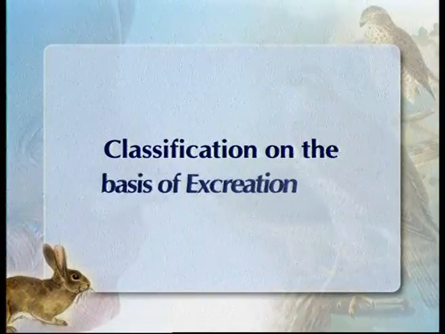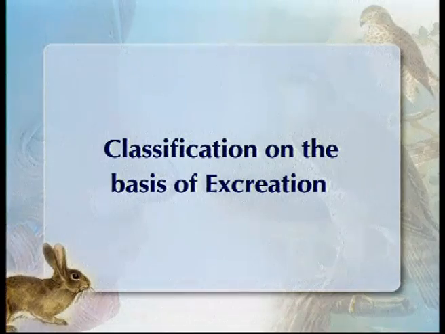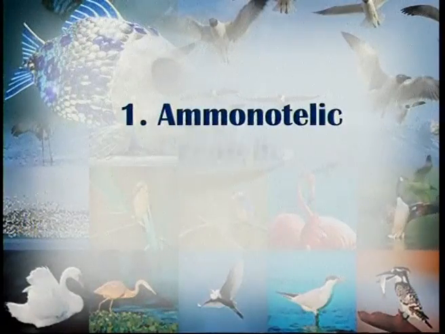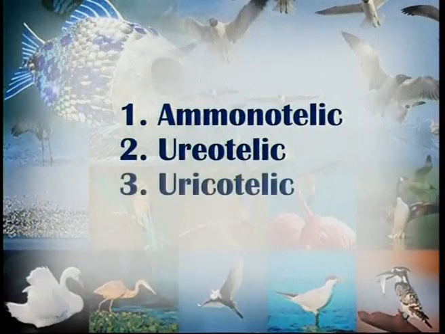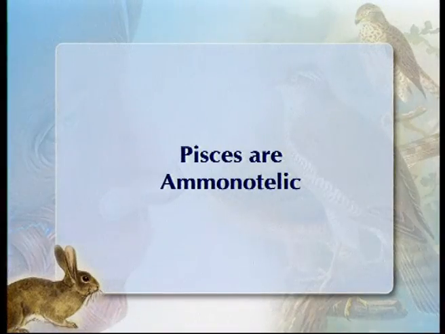Now, we will discuss excretion. On the basis of what type of nitrogenous waste is present in the urine, excretion is generally of three types. One is called ammonotelic, second is called ureotelic, third is called uricotelic. Pisces are ammonotelic, mostly fish are ammonotelic.